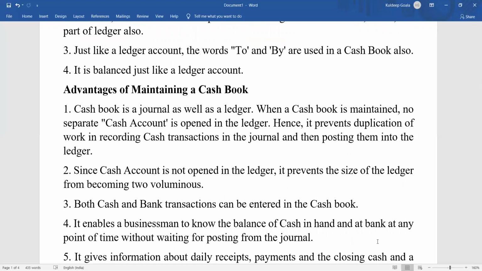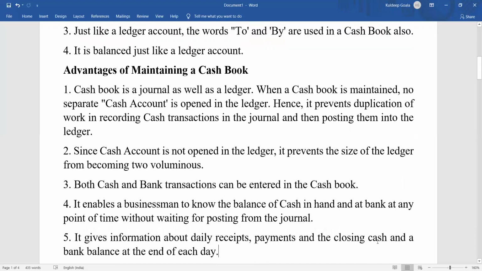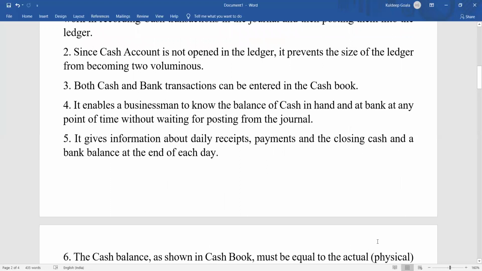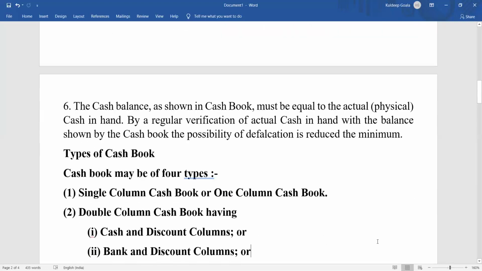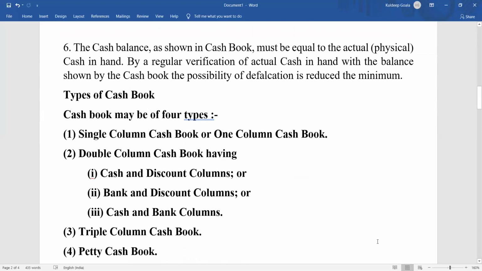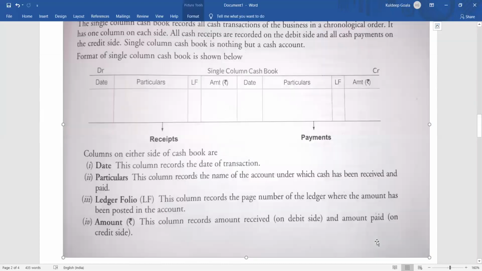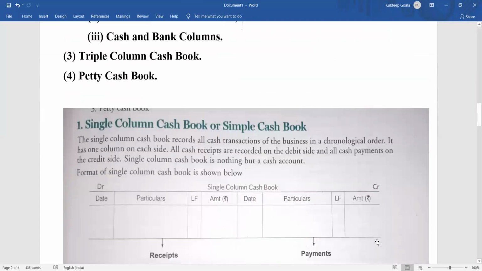I will just briefly tell about that. I'm not going to discuss point wise. Cashbook will just help you to provide the cash detail of what is there in your business and what you have kept in the bank, how much cash payment you have made, how much cash received you have made. This way it will be easy for you to know the cash requirement in the business, how to maintain the cash in the business. That will become very easy. Clear?